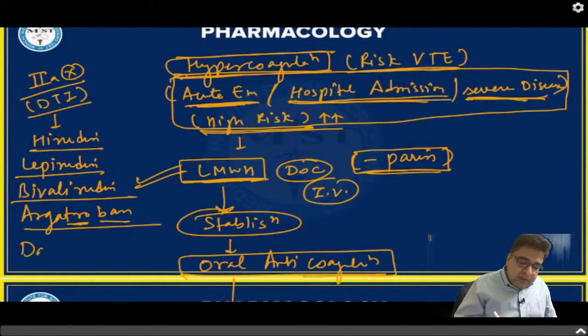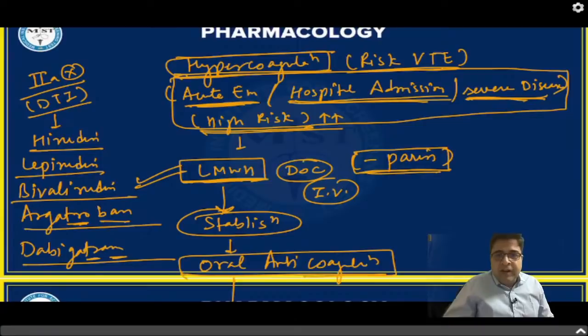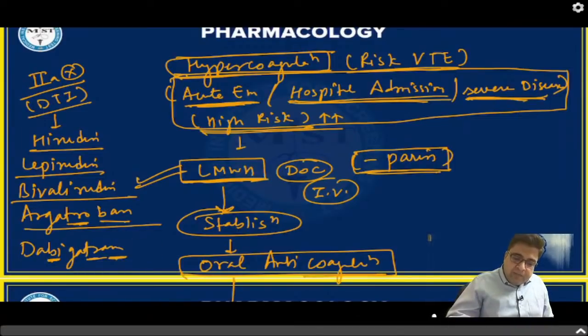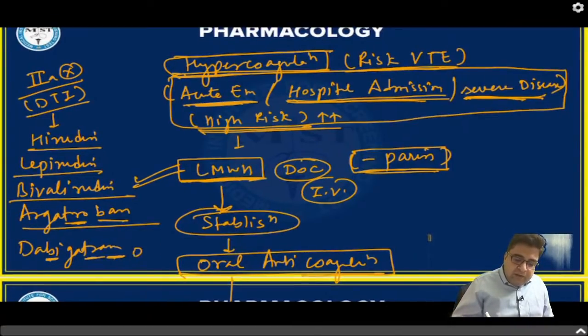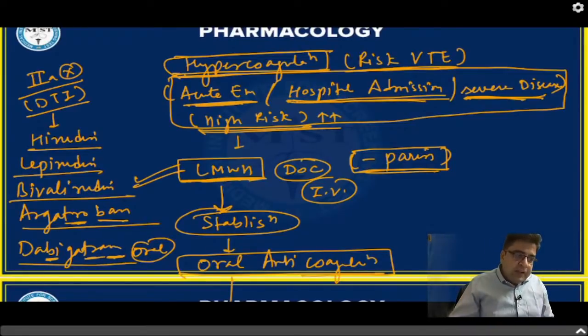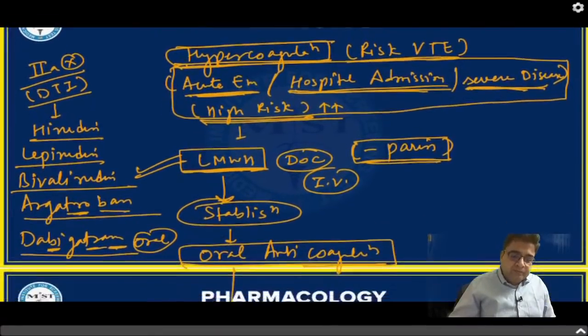And the last is dabigatran. Even if you look at dabigatran, it has the word TR. TR is for thrombin, AN is for antagonist. So it's a thrombin antagonist, factor 2 antagonist. Also this drug has the word bi. Bi stands for factor 2. So it's a factor 2 inhibitor, thrombin antagonist. And it is the only drug over here which is given by oral route. All other medicines are given by IV route. So that is all about these guidelines of anticoagulants and how to recognize anticoagulants whenever they are asked in the exam.